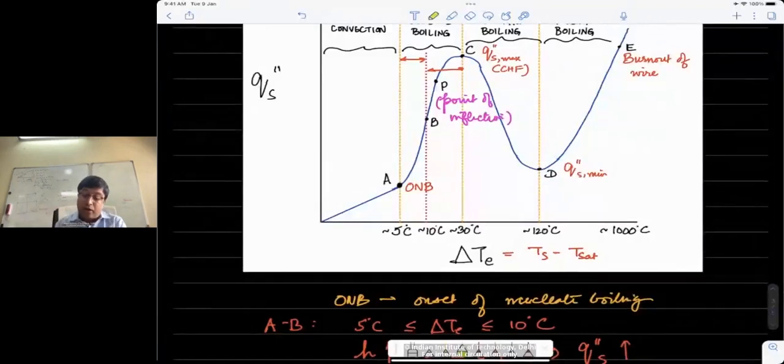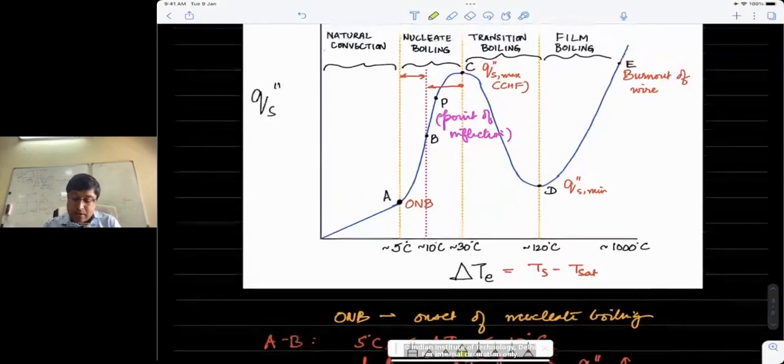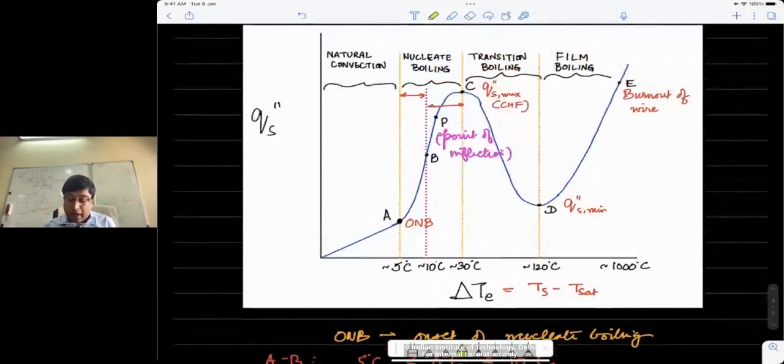So now we have not just heat conduction through the vapor, but we also have radiation from the surface to the liquid through the vapor film. So radiation leads to an increase in heat flux in this zone, and so the heat flux increases as delta TE increases. Okay, so that was a description of what happens here.